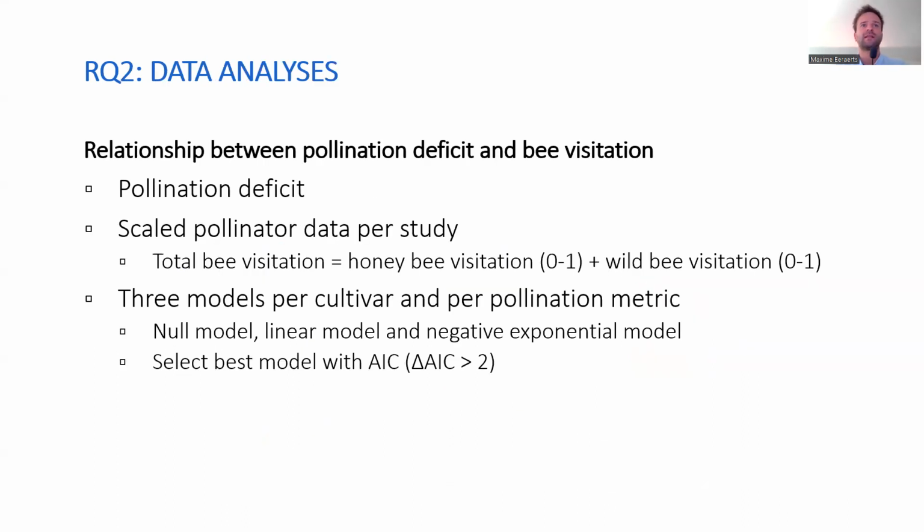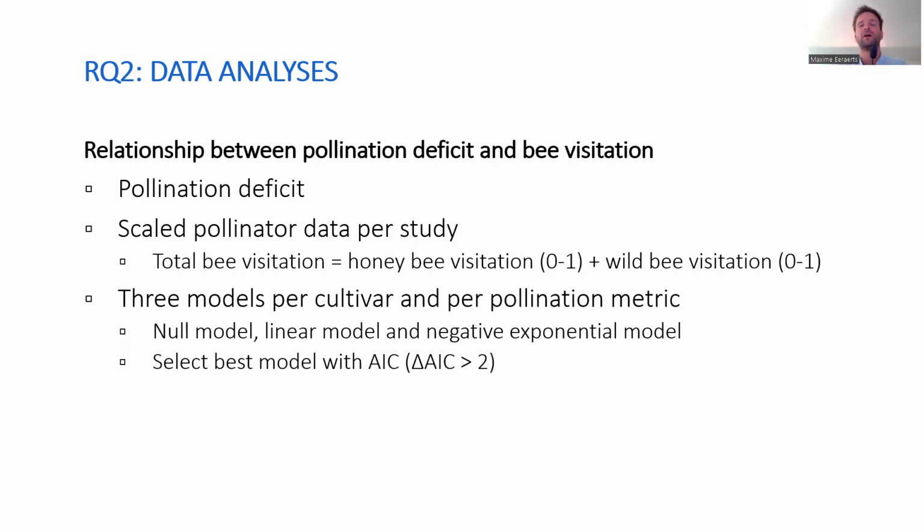So then on to the second research question, which is whether there's a relationship between pollination deficits and bee visitation. Here we again used the pollination deficit data of the first research question, and we then also scaled all pollinator data per study, and we constructed a total bee visitation variable, which is the sum of the scaled honeybee visitation data and the scaled wild bee visitation data.